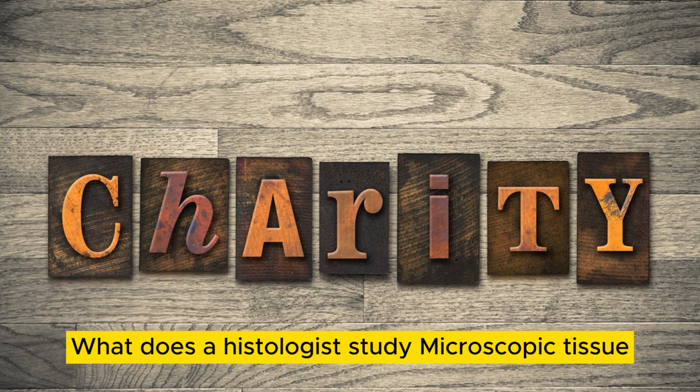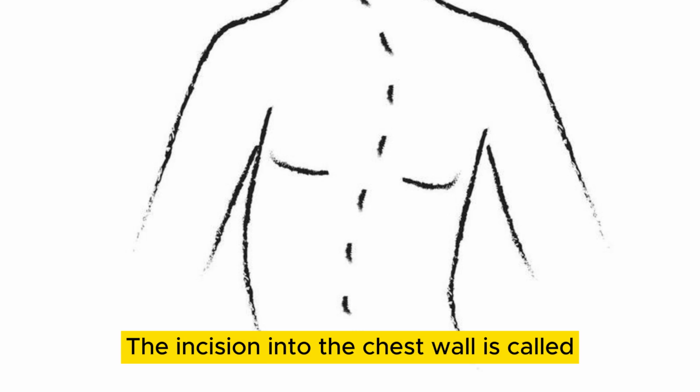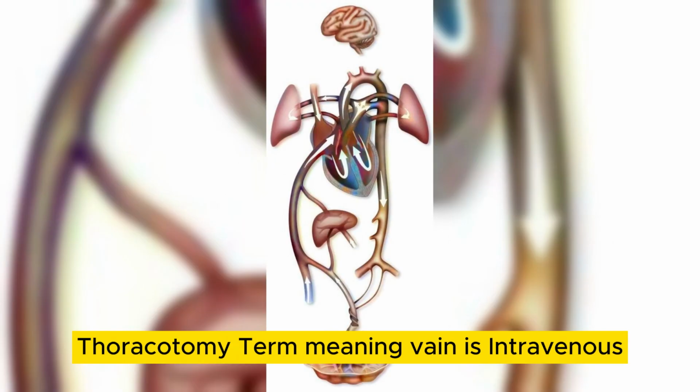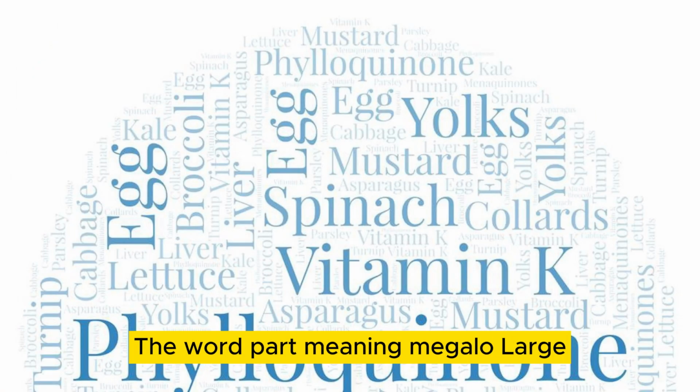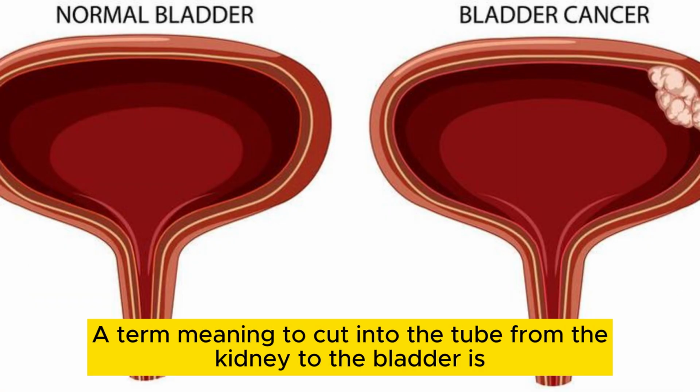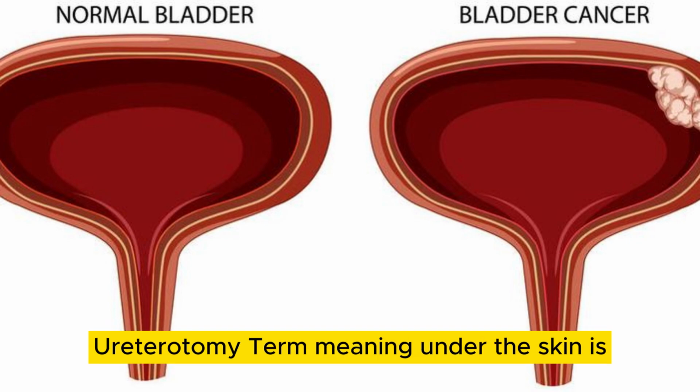What does a histologist study? Microscopic tissue. The incision into the chest wall is called thoracotomy. Term meaning vein is intravenous. The word part meaning large is megalo. A term meaning to cut into the tube from the kidney to the bladder is ureterotomy.